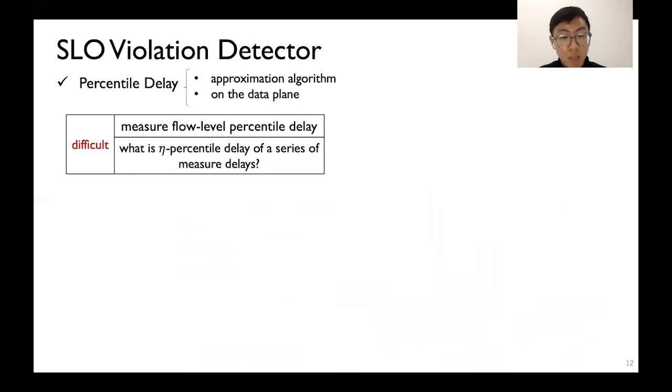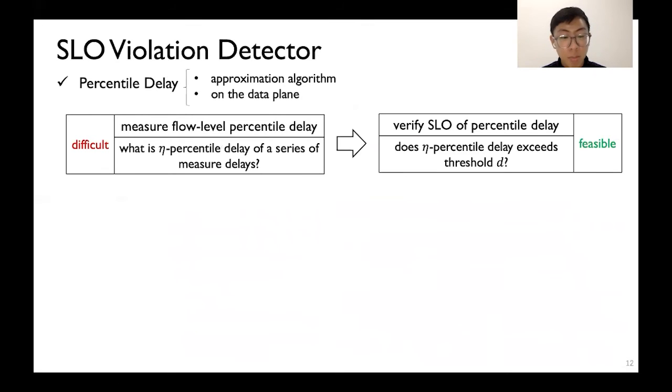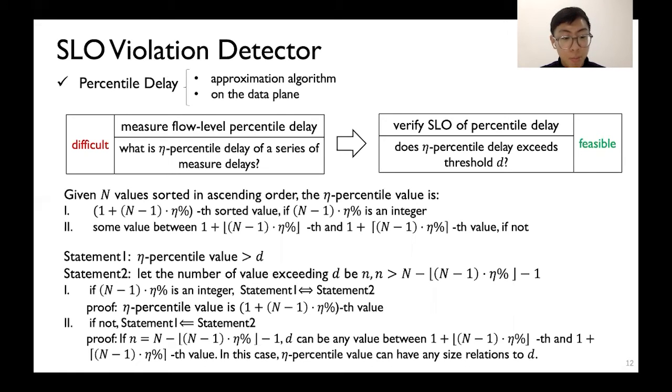Next, Dove measures percentile delay using an approximation algorithm. It is difficult to measure flow level percentile delay on a data plane. However, instead of answering what is the eta percentile delay, we only need to answer a yes or no question. Does the eta percentile delay exceed a certain threshold? Let's see how to answer this question.